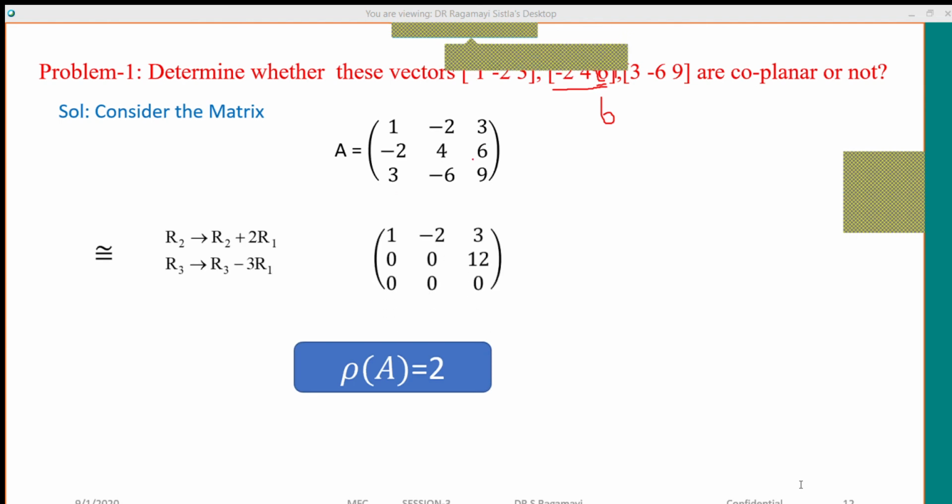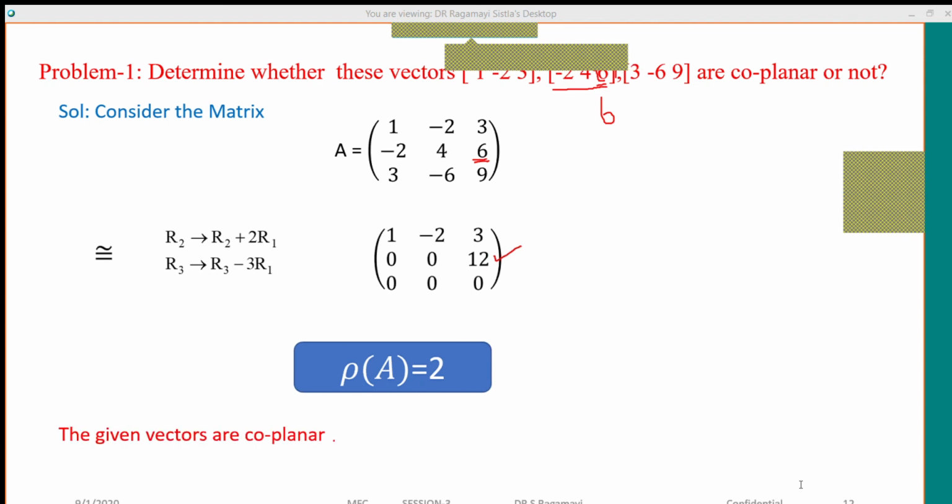Here it is 6. Actually, in the first problem it was -6. That's why the second row also became a 0 row. But here the element I have taken as 6. Therefore, what happened here? I got a non-zero entry 12. Therefore, what is the rank of the matrix here? 2.